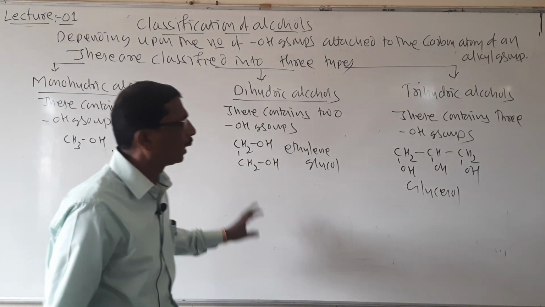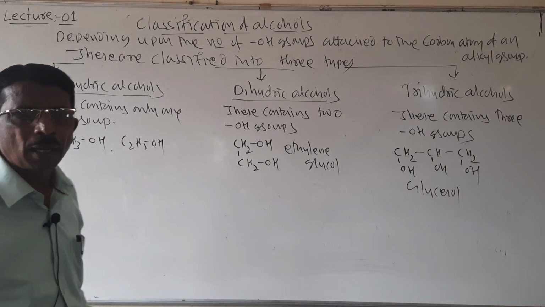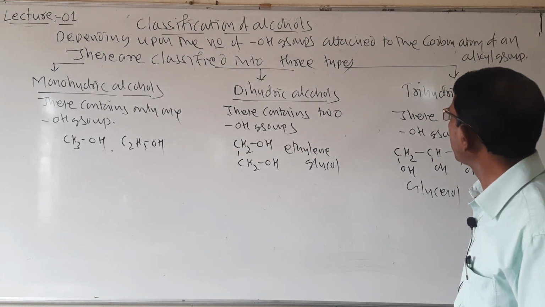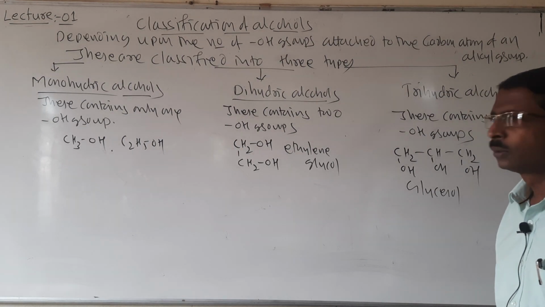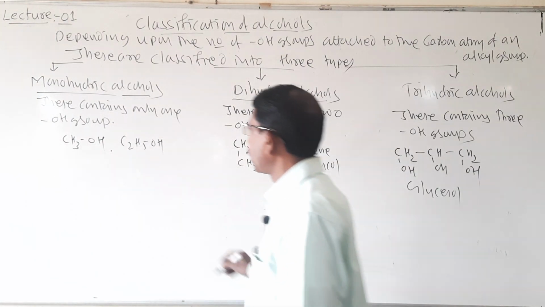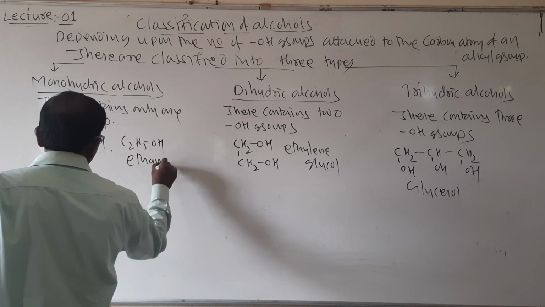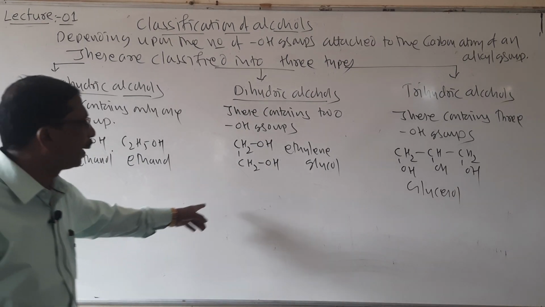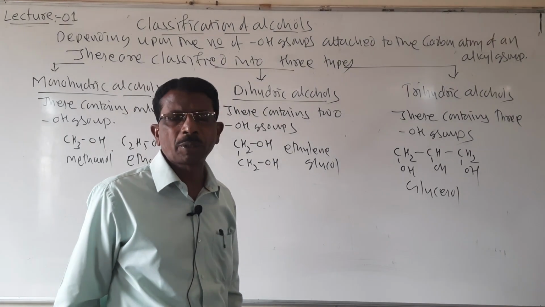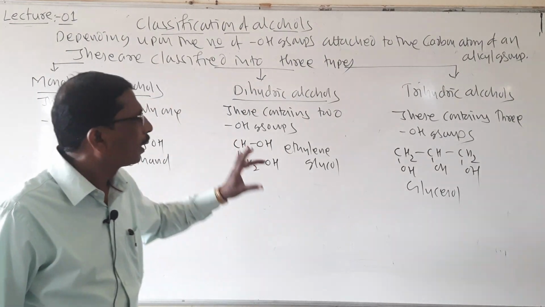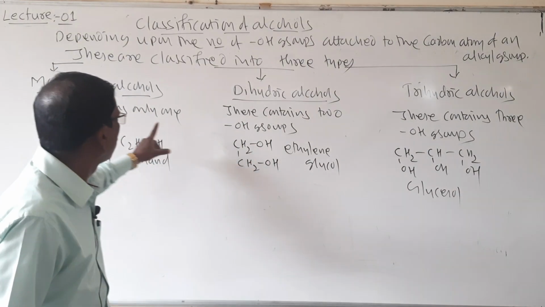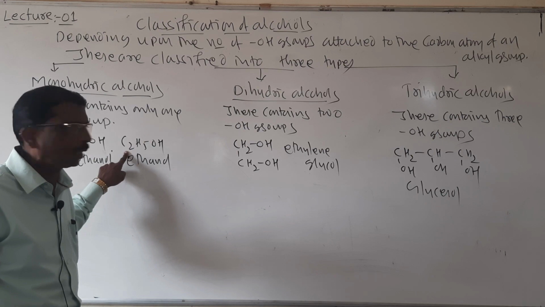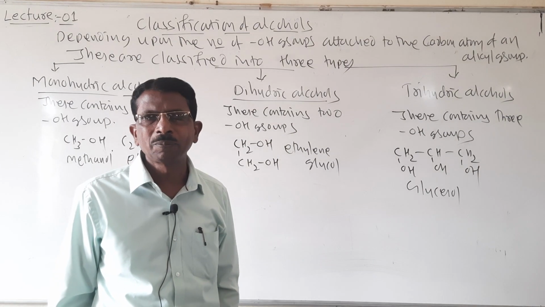Look here students, depending upon the number of OH groups attached to the alkyl group, these are mainly classified into 3 types: monohydric alcohols, dihydric alcohols and trihydric alcohols. So I have given an example here. Its name is ethanol, it is methanol. These contain only one OH group, this contains 2 OH groups, this contains 3 OH groups. Simple, that is the alcohols in which the OH group is directly attached to the sp3 hybridized carbon atom of an alkyl group. Same definition for these 3.